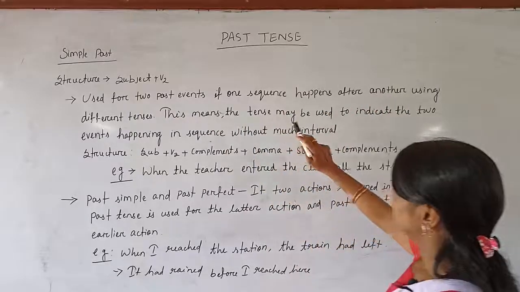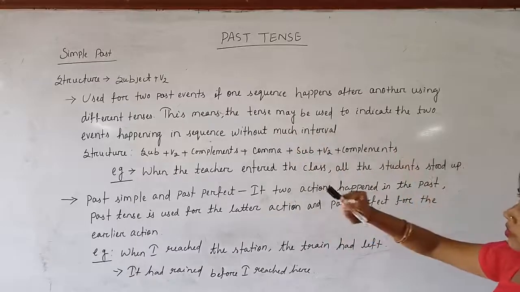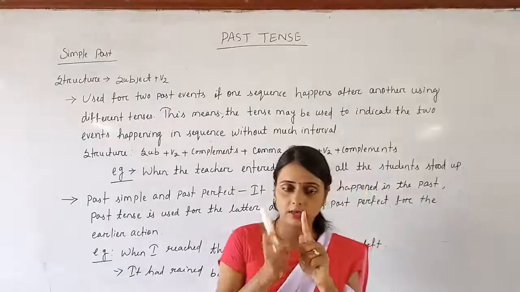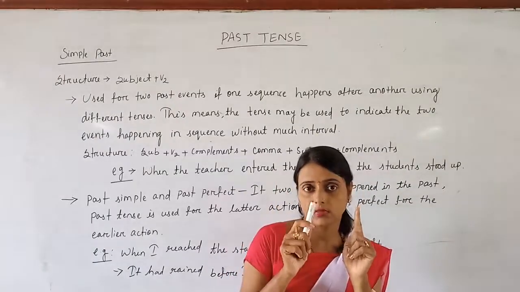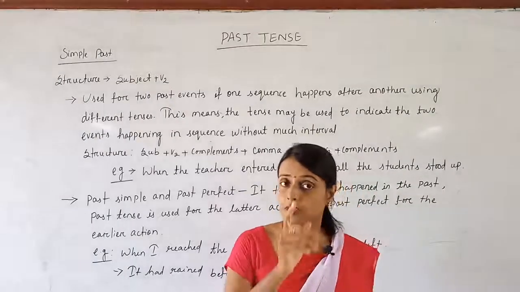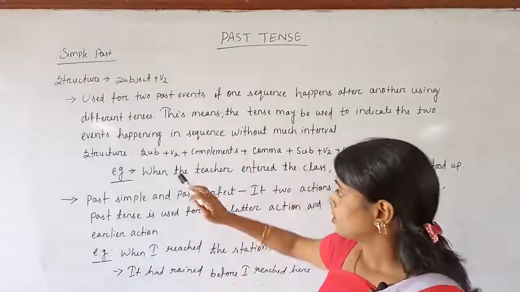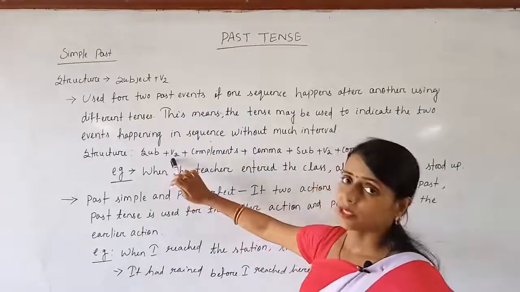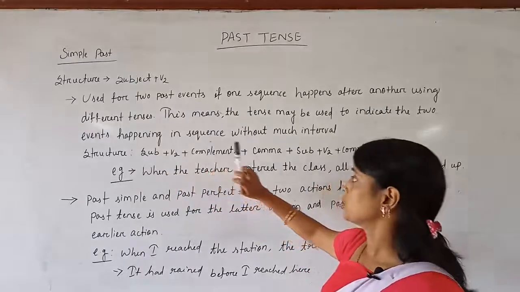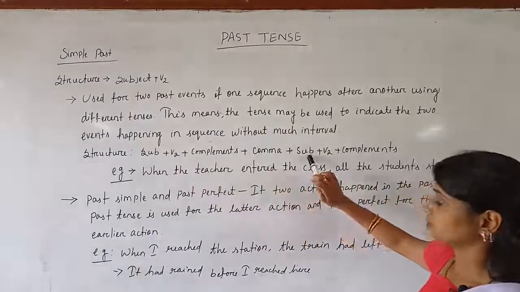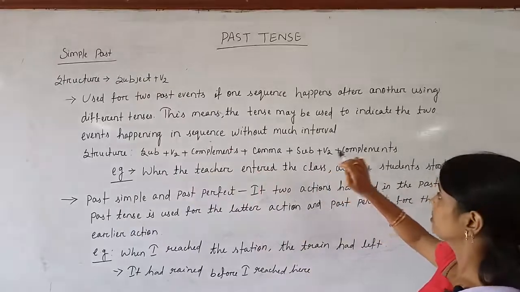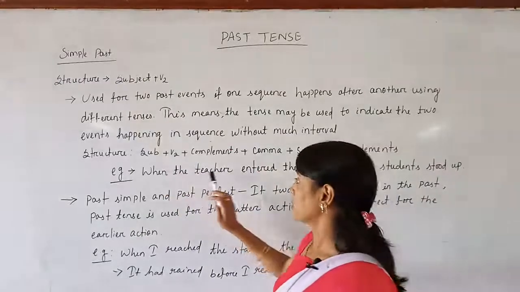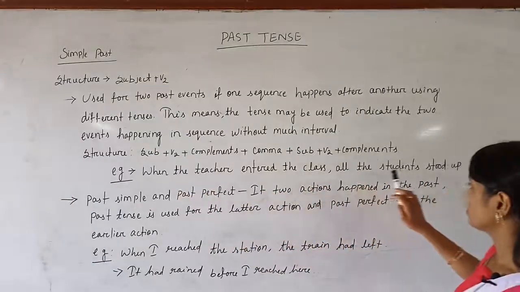This means the tense may be used to indicate two events happening in sequence without much interval. One action took place, and immediately another action took place. In that case simple past is used. For example, the structure should be subject, second form of verb, complement, comma, then subject, second form of verb, then again complement. Look at the sentence: When the teacher entered the class, all the students stood up.